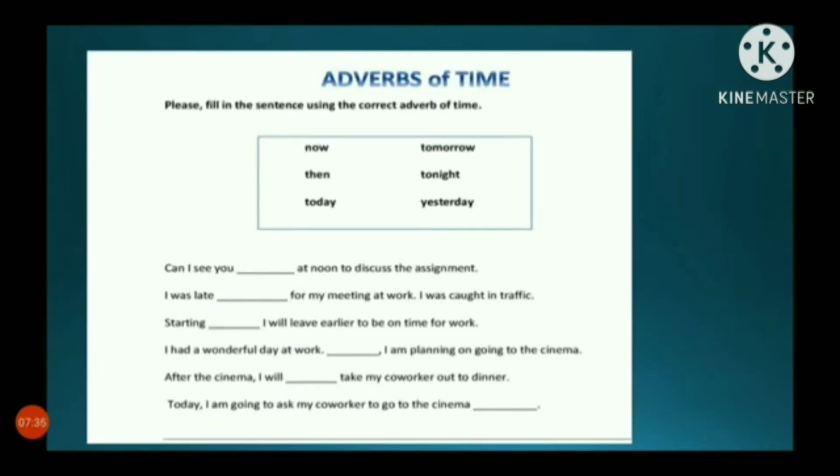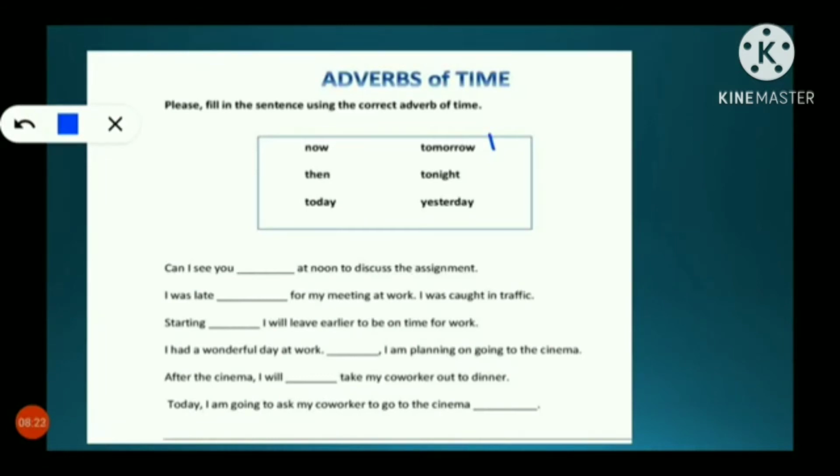For you to understand very well, let's do an exercise. You have to fill the sentence with a suitable adverb of time given here. Shall we do it, students? Can I see you dash at noon to discuss the assignment? Can I see you tomorrow at noon to discuss the assignment?